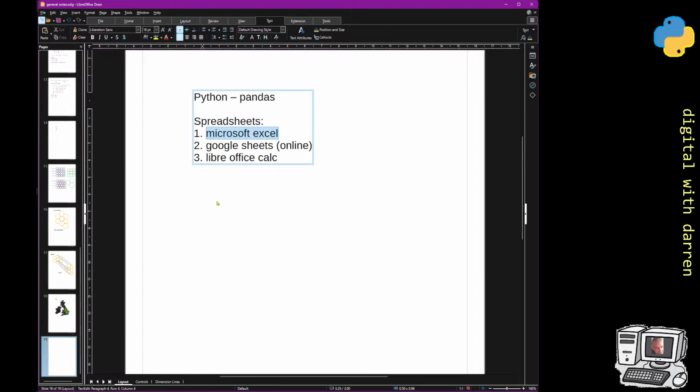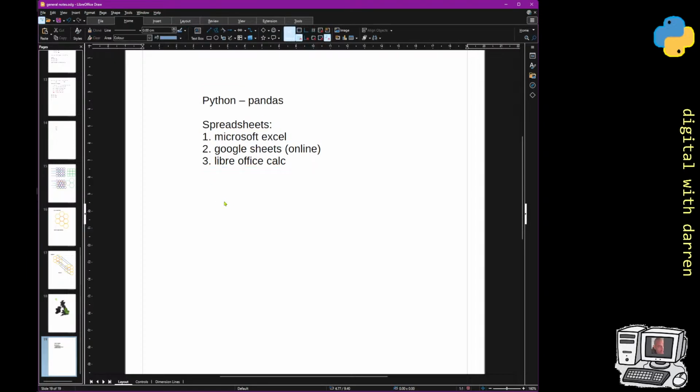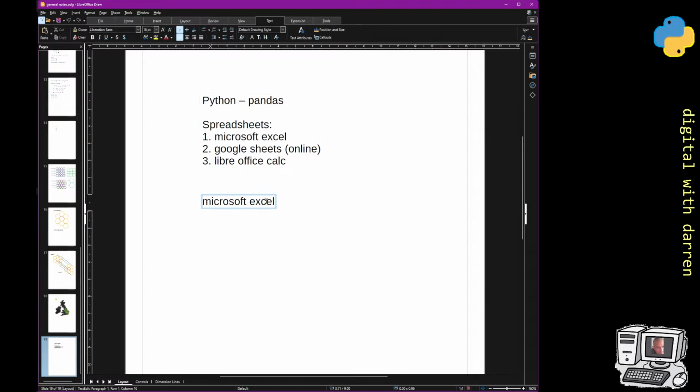I'll start a new thing here just for the appraisal: Microsoft Excel is the leading one, we'll call it the benchmark, although others might argue about that. Google Sheets is a strong competitor, and as we said already, Google Sheets is online. That's kind of its thing.